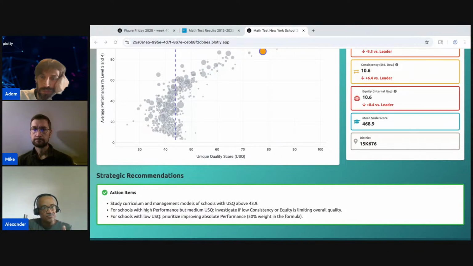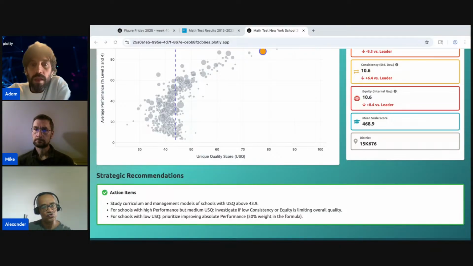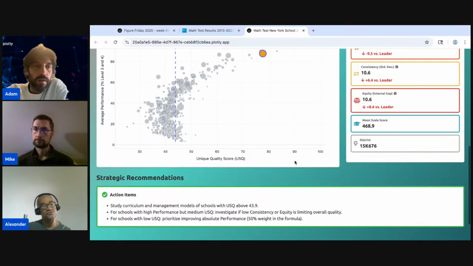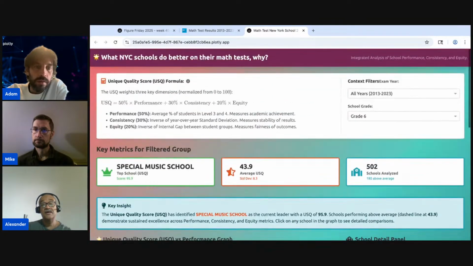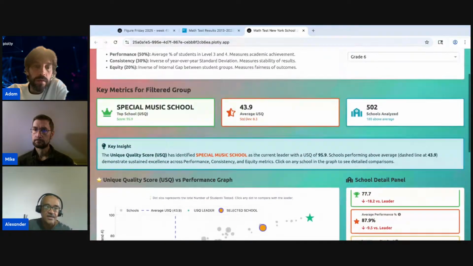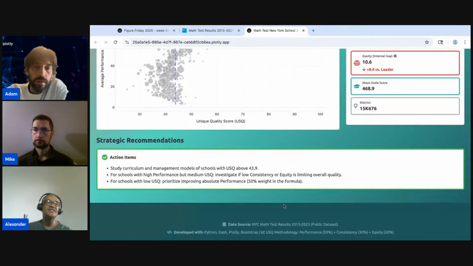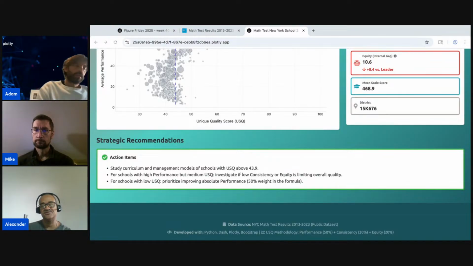If we include it in the analysis, it also helps us see exactly why, and how the internal gap is affecting the math result. Math is always the hard topic in many schools. It's one of the hardest topics, you're right.